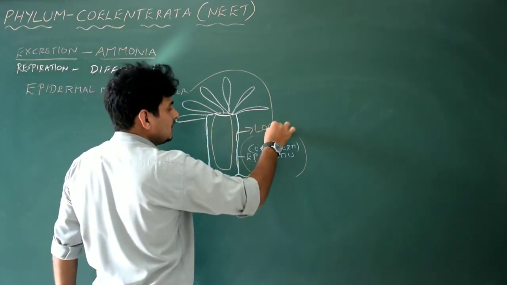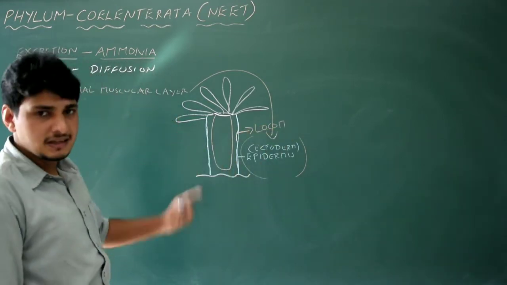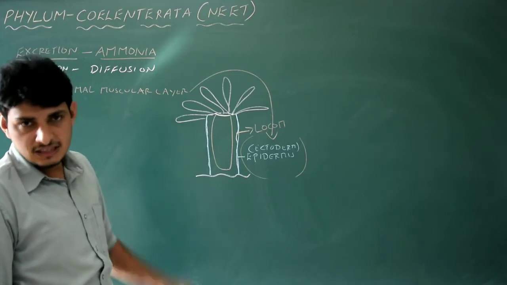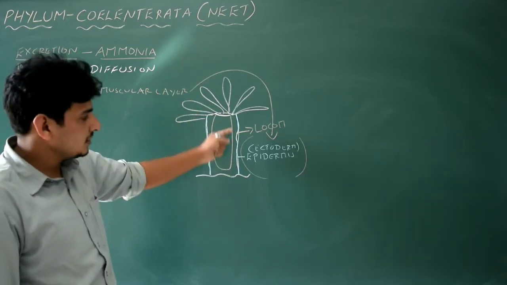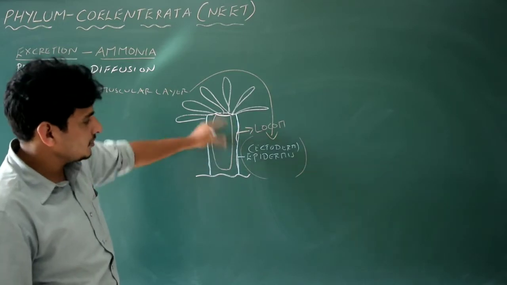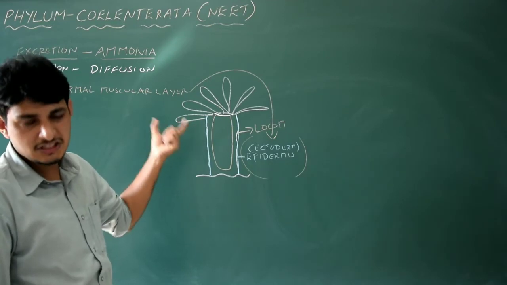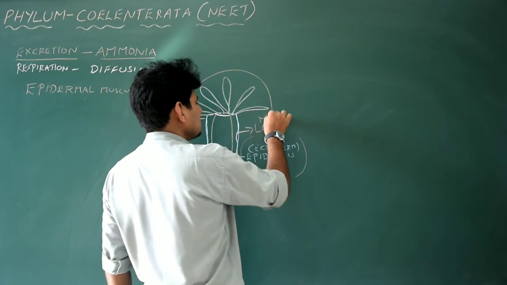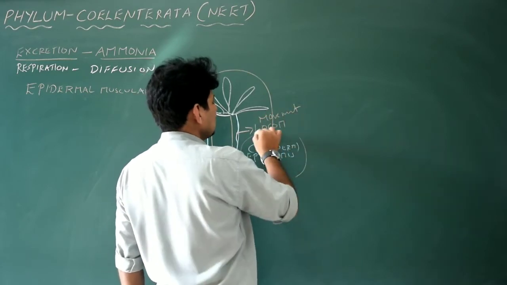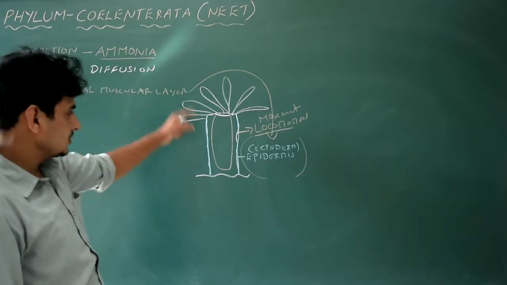They help in locomotion, but Hydra is sessile and will not locomote, but some other coelenterates like jellyfishes move, right? Locomotion is seen. Even though it is sessile, it can still bend its body, like a tree. That is nothing but movement, or in some other cases locomotion like jellyfishes. Muscles. This is the thing.